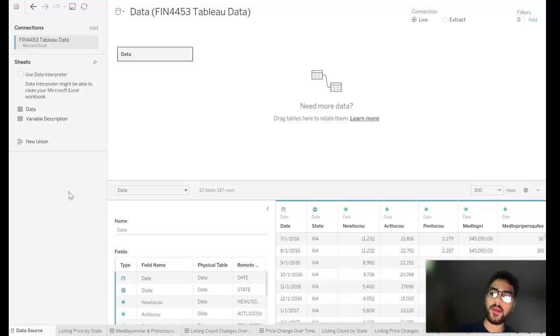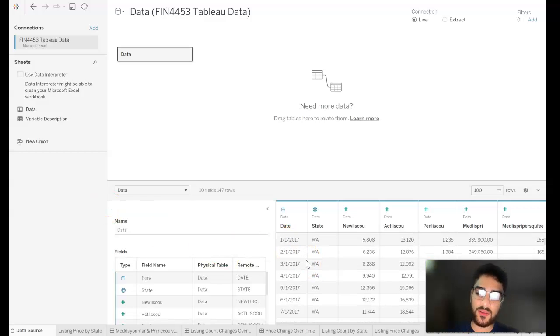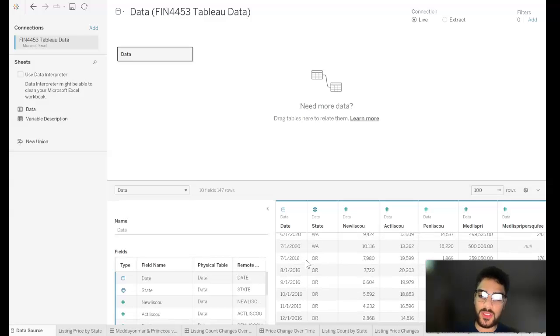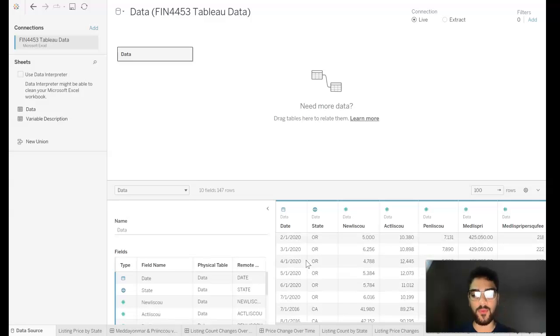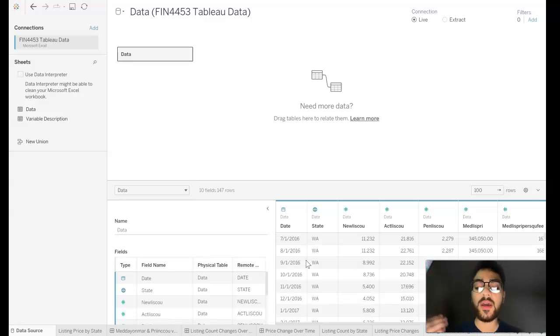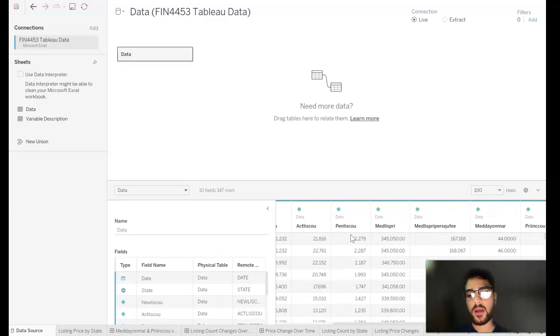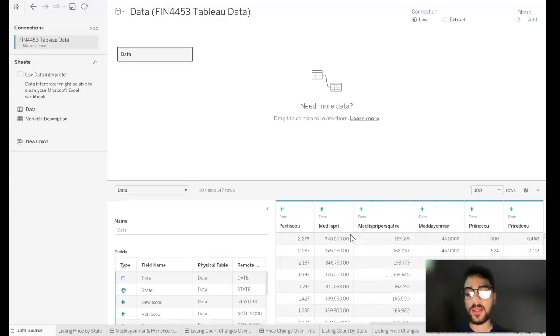So what I'm showing you right now is just the data that was provided for me. As you can see, this data is for 2016 going on to 2020, for the states of Washington, Oregon, and California. In this data, you see it's regarding the housing market in the country, or more specifically, these three states. You have data such as the new listing count, active listing count, median listing prices, median days on market, price increase count, and the price decrease or reduction count.